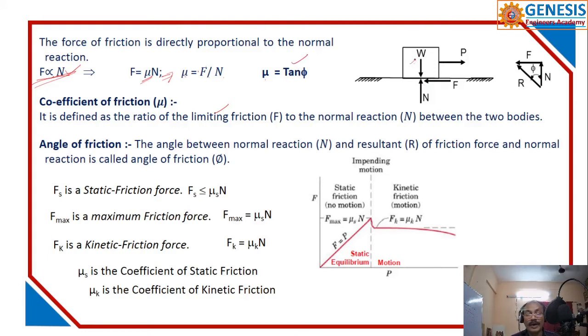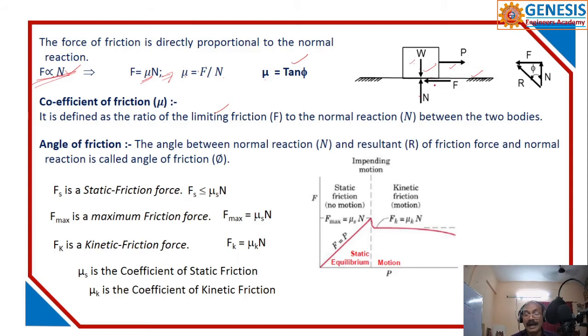If there is a body lying on a surface, the body weight acts vertically downwards, as you know, and the normal reaction N is perpendicular to the body surface and the surface over which the body lies. You have clearly understood this point. Now I am applying a force P, trying to drag this body over the surface.